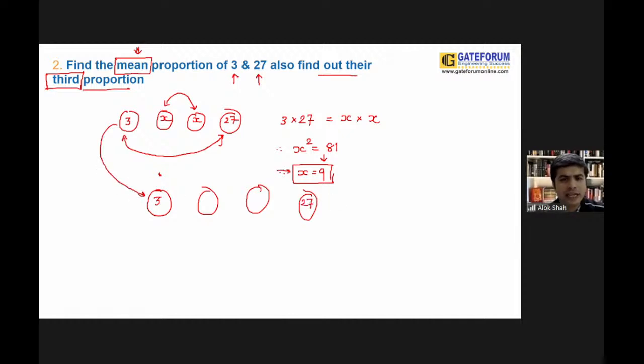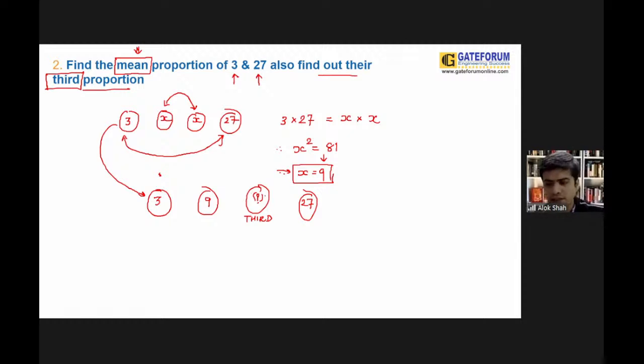I got the value of b is equal to 9. So I need to find out this particular value because it is basically the third proportion. So first task, I did find out the mean proportion. And once mean proportion is over, I found out the third proportion.